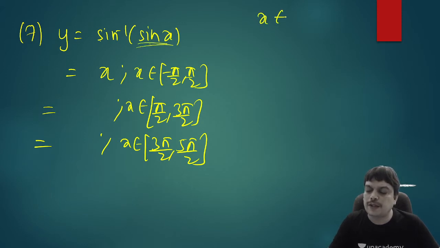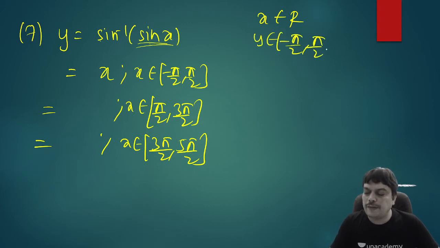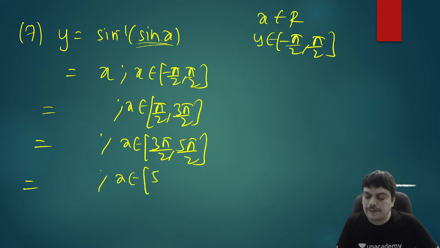So x will be R because sine is defined for R. The range will depend on the outer function. So sin inverse has a range minus pi by 2 to pi by 2. So when you have a function inside a function, the domain will be same as the inside function, range will be same as the outside function. So you can keep on writing the interval till all real numbers. So 5 pi by 2 add pi, you'll get 7 pi by 2 till infinity.